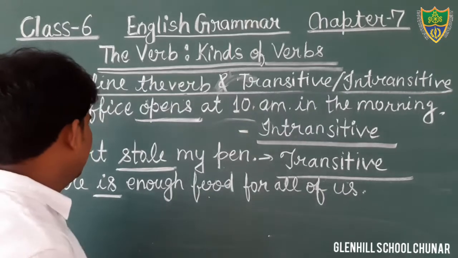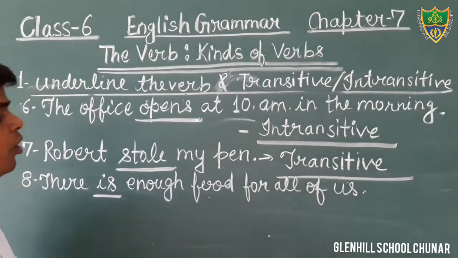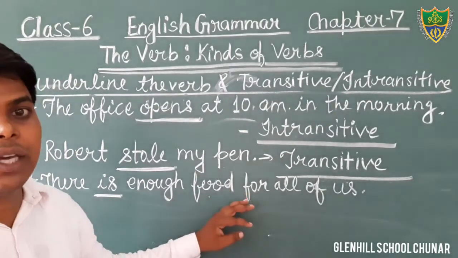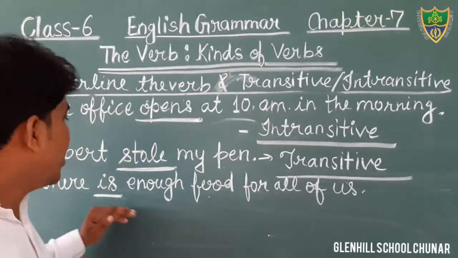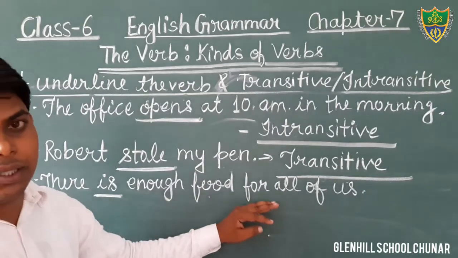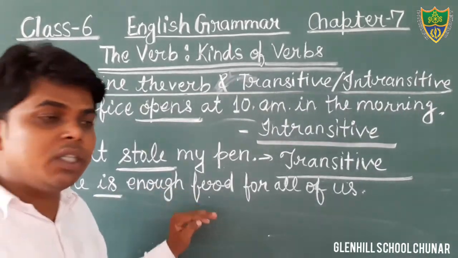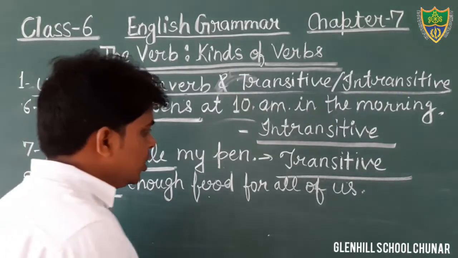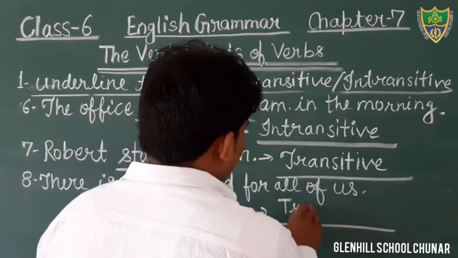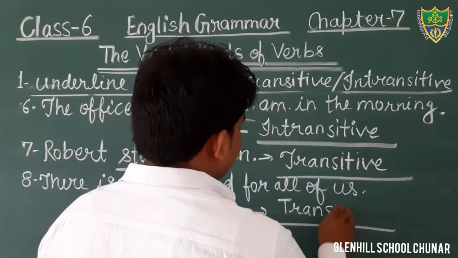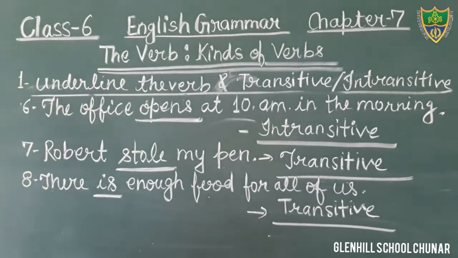What? Food. What is enough for all of us? We are getting an object. We are putting the question with what. What is enough for all of us? There is enough food. The word food is the object here. Therefore, that is a transitive verb. Okay, students, you will fill in the given blank the words transitive verb. Okay, just like that.